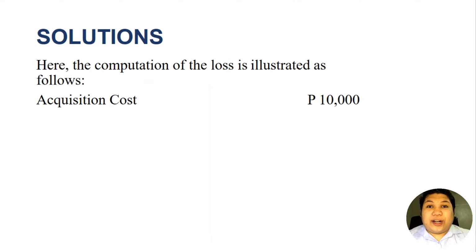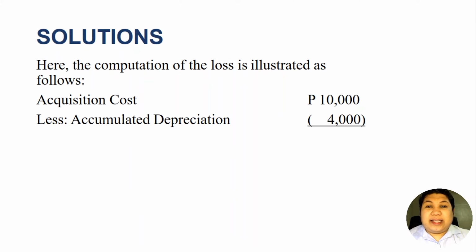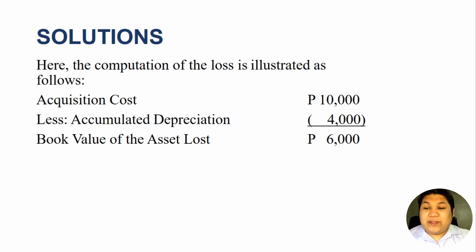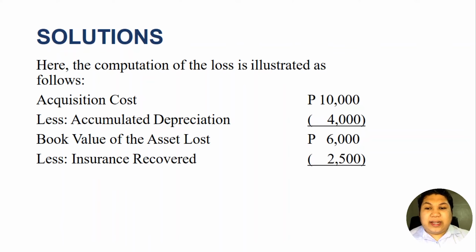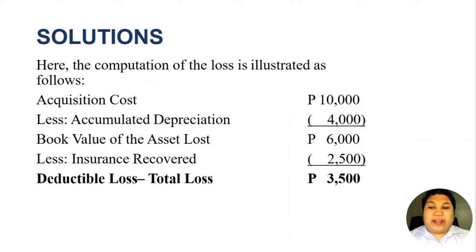So acquisition cost, 10,000, less accumulated depreciation, we have 4,000. So we have the book value of the asset lost. So this book value of the asset lost is actually totally destroyed. So therefore, this must be the loss. However, since there is an insurance recovery, we will deduct the insurance recovered. So that is 2,500. So in short, we have a deductible loss for a total loss of the asset of